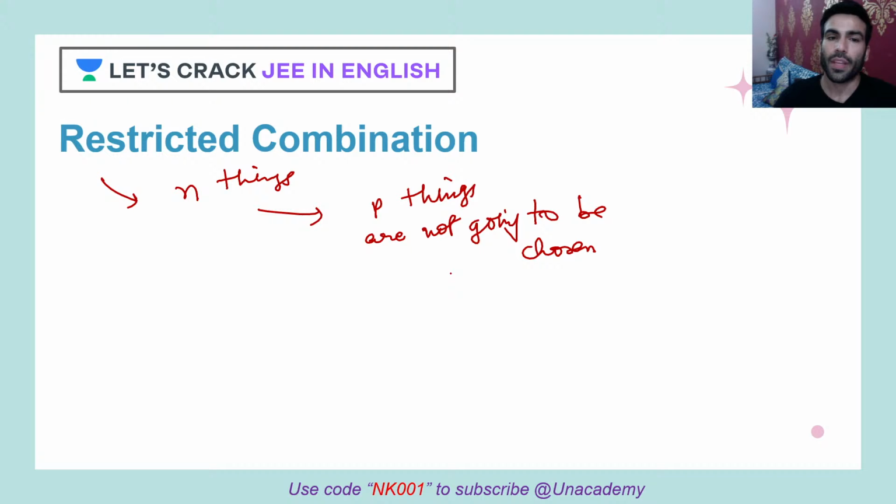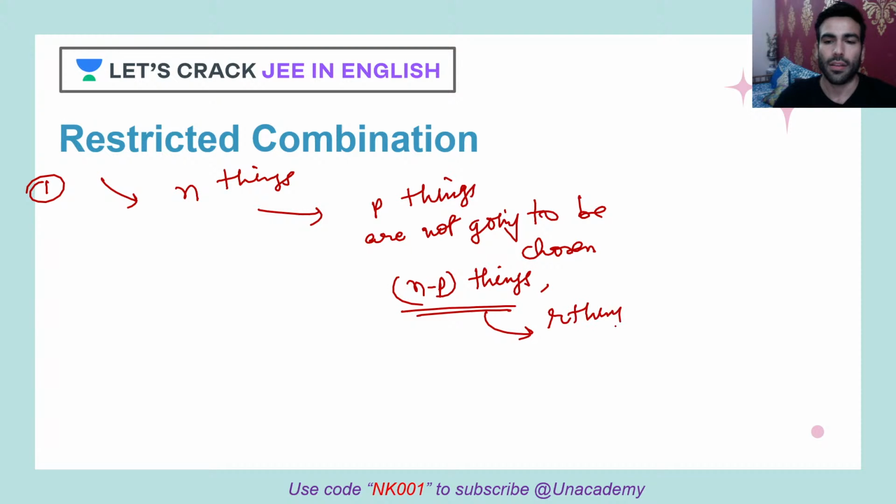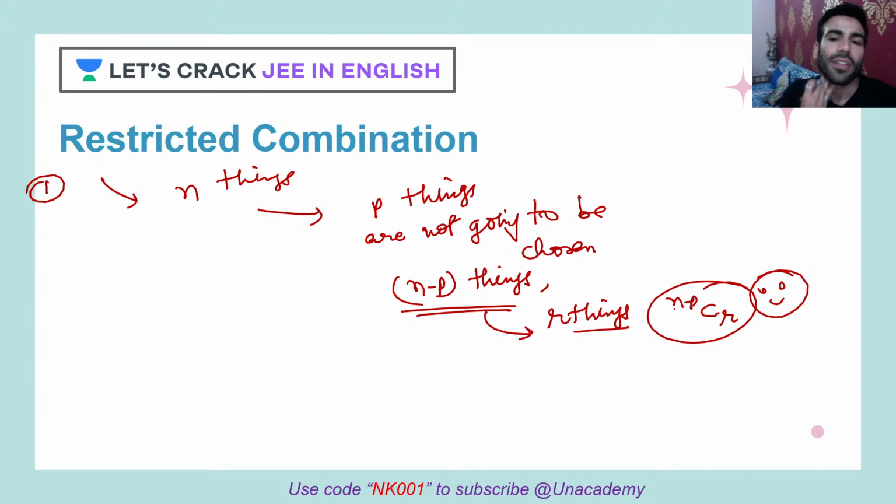Then what to do? If p things can't be chosen, you are left with n minus p things. Out of these, you have to choose r things. What should be the formula? You would say n minus p C r, that's it. Simple. These are the restrictions you see in the questions also.